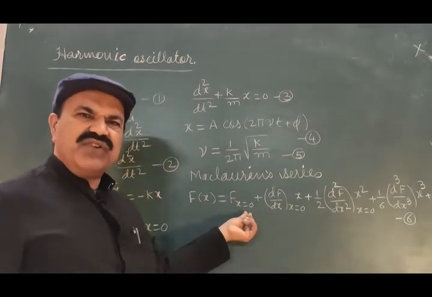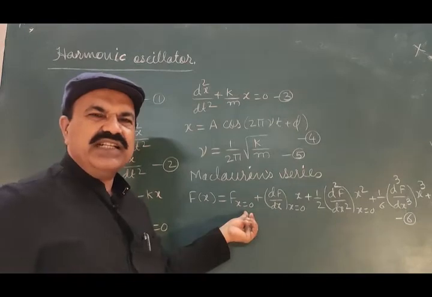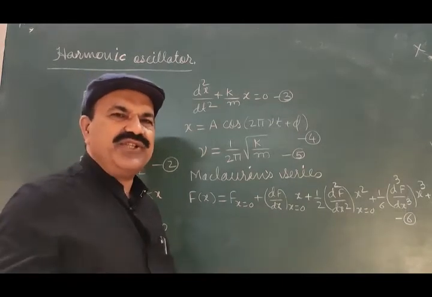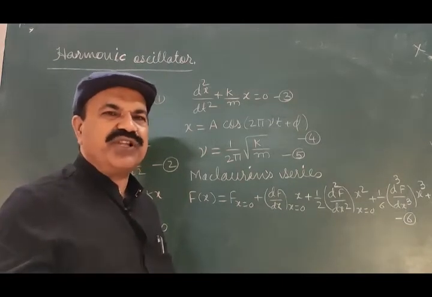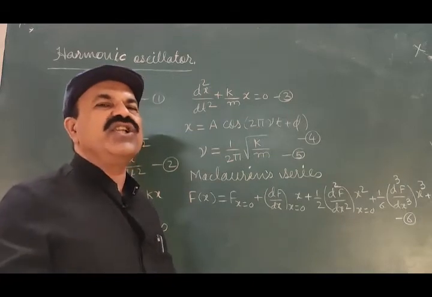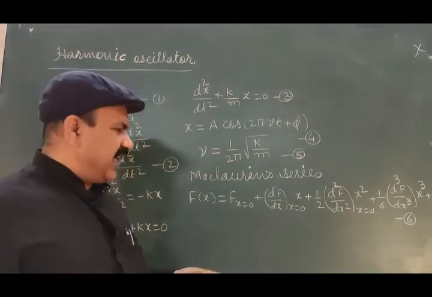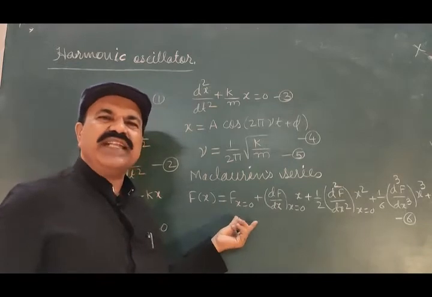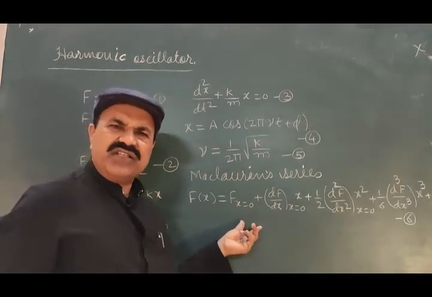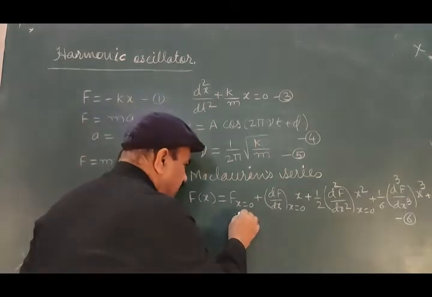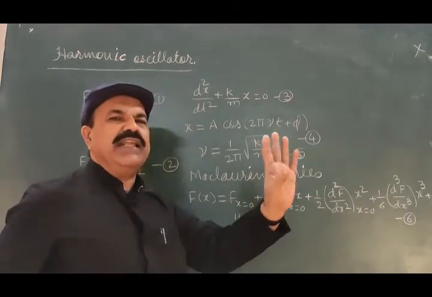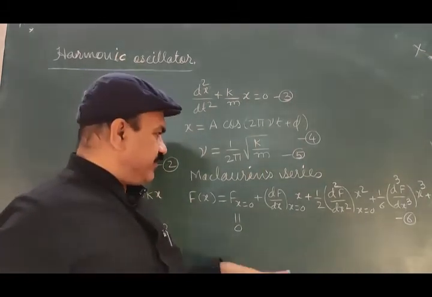Equilibrium, x is equal to 0, mean position. When displacement is 0, that position corresponds to mean position or equilibrium position. And what is the restoring force at equilibrium position? It is 0, and therefore the first term automatically becomes 0.